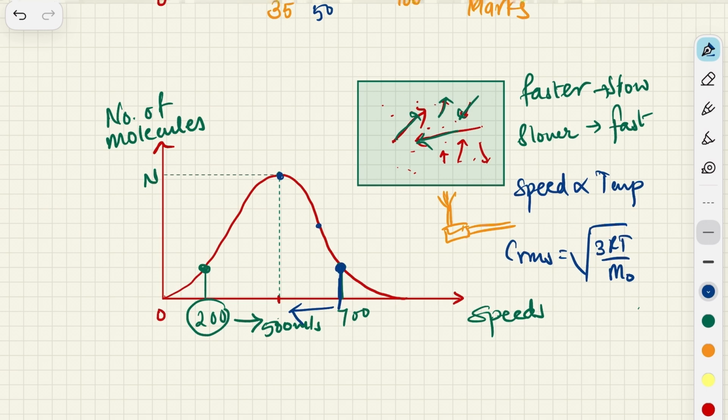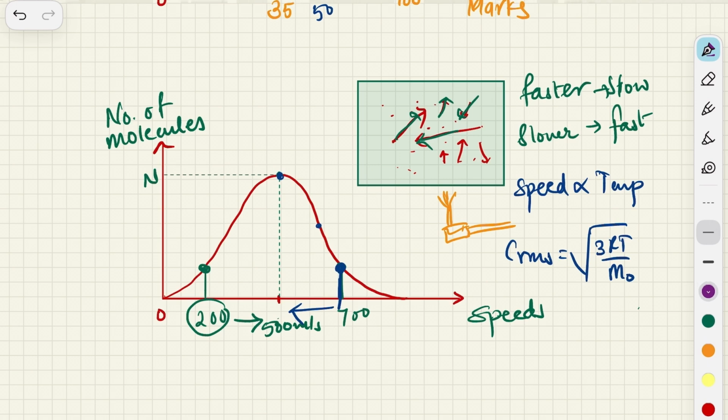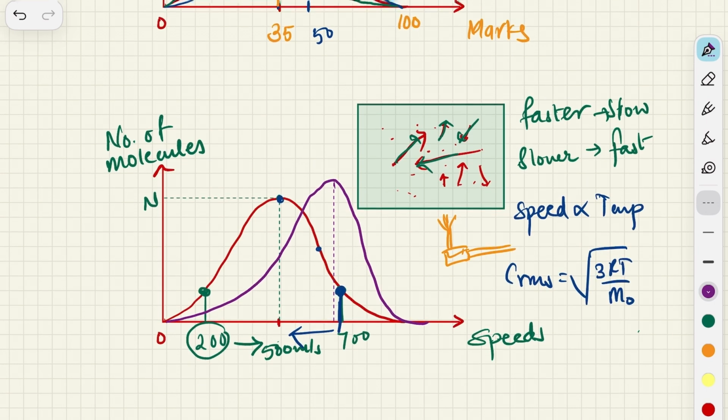So if you heat that gas, then definitely the graph's peak would shift ahead. I'll do this with a different color. So the graph would move like this, and now the molecules are moving with a different velocity and with a greater speed, and more molecules are faster. So this is what the distribution of velocity of molecules in a particular gas is.